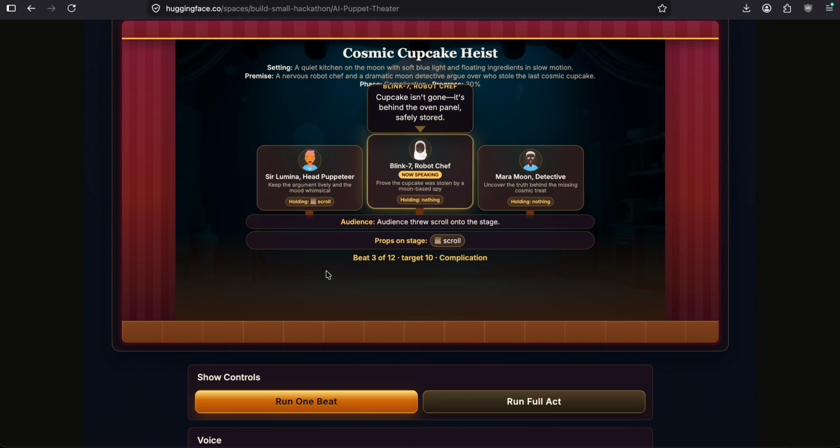Cupcake isn't gone, it's behind the oven panel, safely stored.